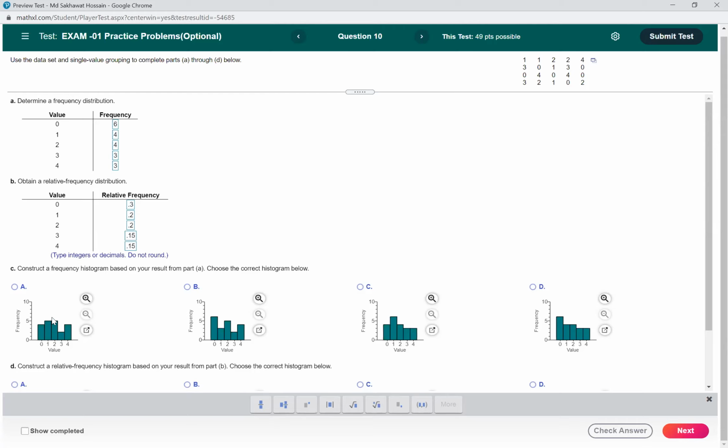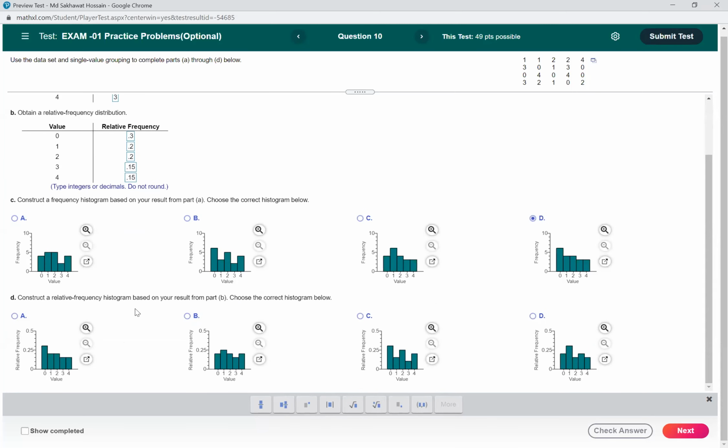Okay, so that means 60. For the frequency, the first one is 6, but here we have lower than 5, so this is not correct. However, this one is 6, but for 1 and 2 it should be 4 and 4, and we do not have that. This is also not correct, because the first one should be 6, but we have 4. Yeah, first one is 6, then 4, 4, then 3, 3. Yeah, that one is correct.